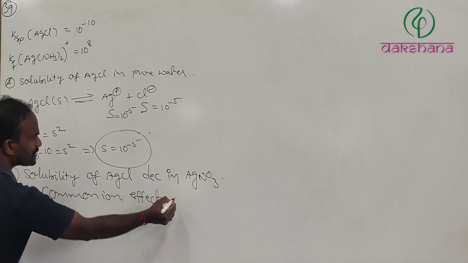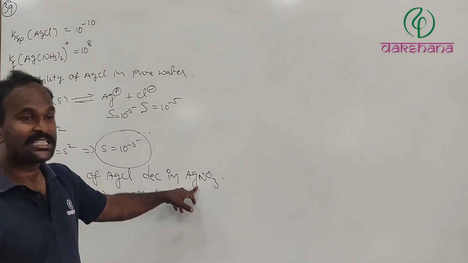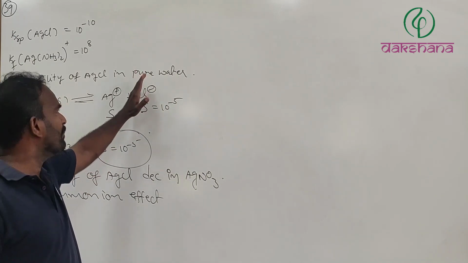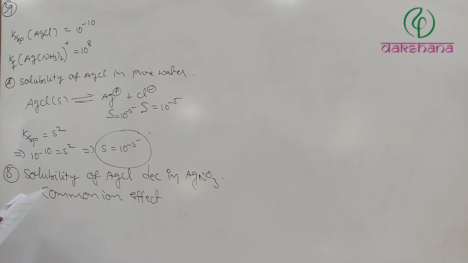Common ion effect. That is, adding AgNO3 means you are adding Ag+ ions. These Ag+ ions will cause the common ion effect and the equilibrium will be shifted towards the backward direction. Right. So option B is going to be wrong.